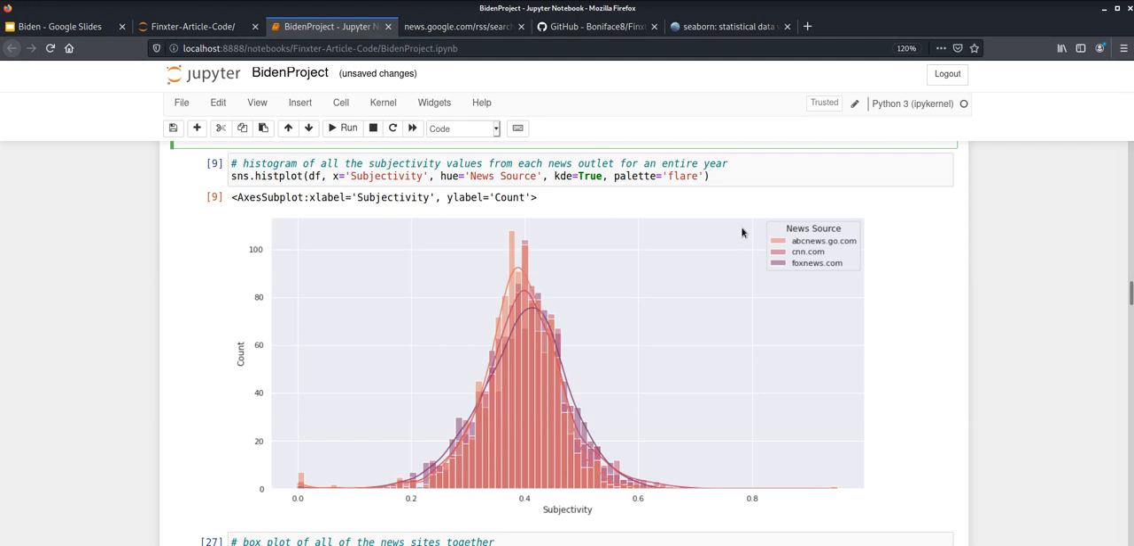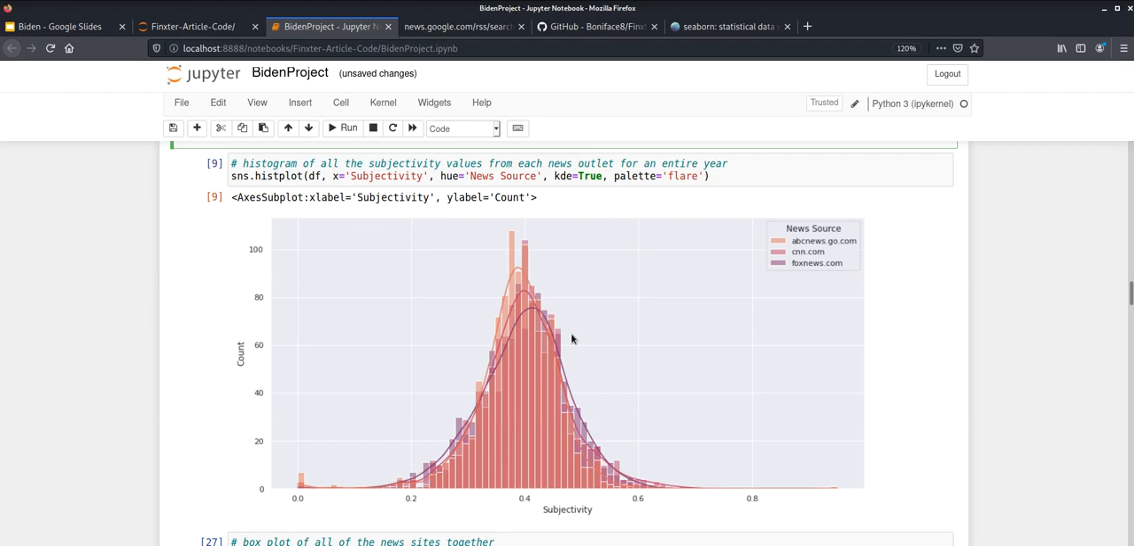So if you think about it, it seems like a fair representation, considering that you can't really be completely subjective or completely objective. It's natural that there's going to be some words that will make it seem subjective. So this is the usual range that you're going to see your values from.